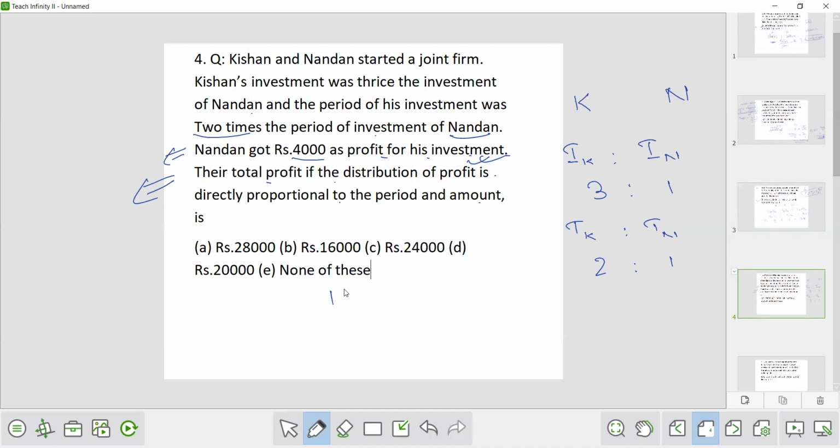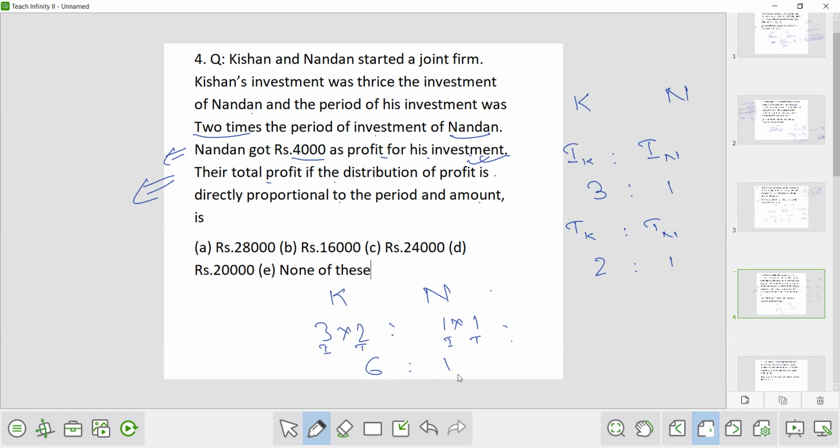Okay. So K for Kishan and N for Nandan. In what ratio will the profit be divided? Profit will be divided in the ratio of investment. And here we know investment is 3:1, but the time period is not the same. So we have to make the time period same. So we will multiply here 3 into 2 equals 6 to 1 into 1, because profit is equal to time into investment. So this is your investment and this is the time. So 6:1 is the ratio in which the profit will be distributed.